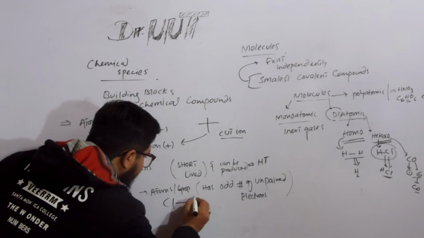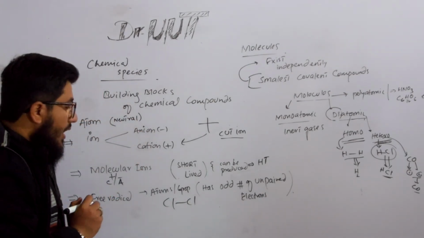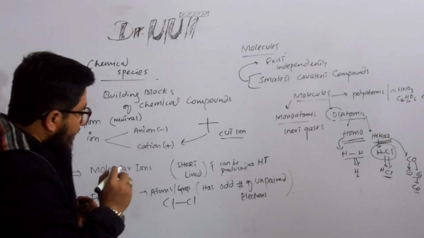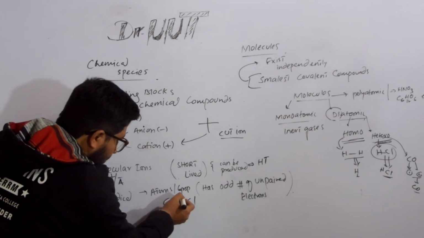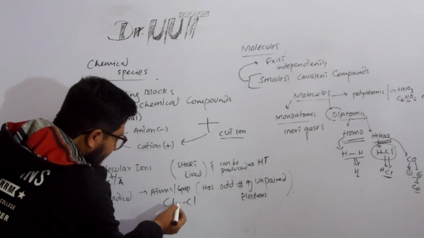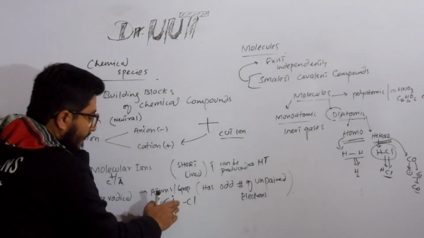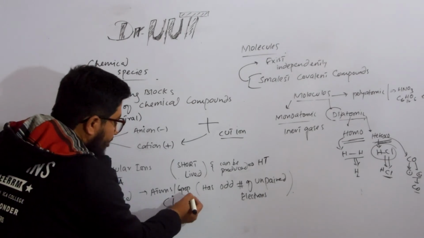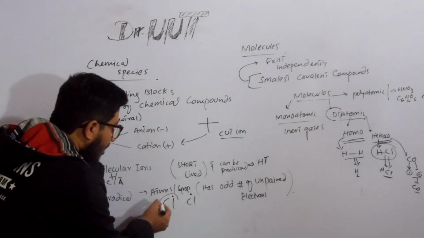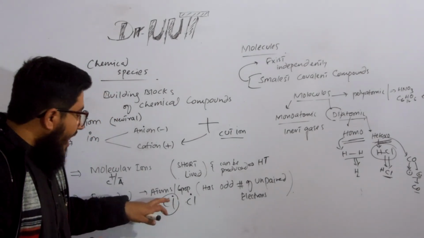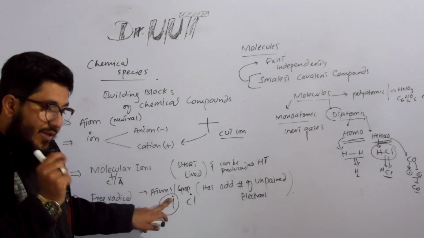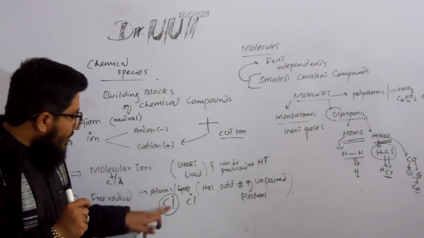We have the chlorine molecule, Cl2. This molecule will split into two when we apply sunlight. The sunlight will split the bond between the two chlorine atoms. When this bond breaks, this chlorine will take its own electron and the other chlorine will take its own electron. Now the bond is no more available between these two. This chlorine is now called a free radical. We often mention, as a rule, a free radical with a dot at the top. So now this is called a free radical.